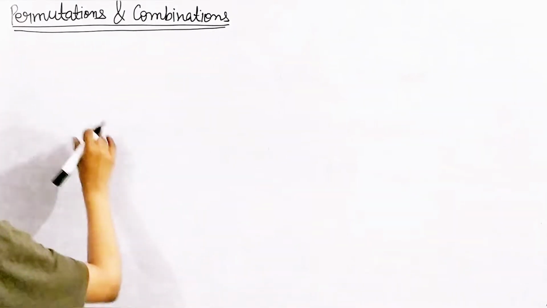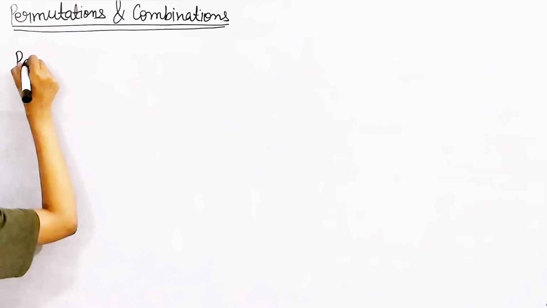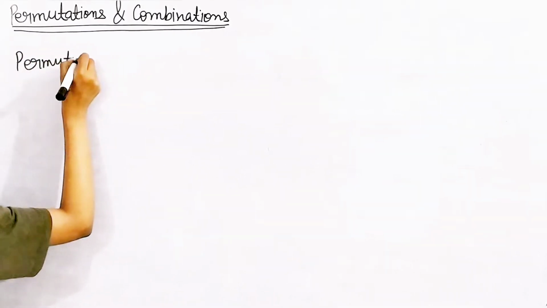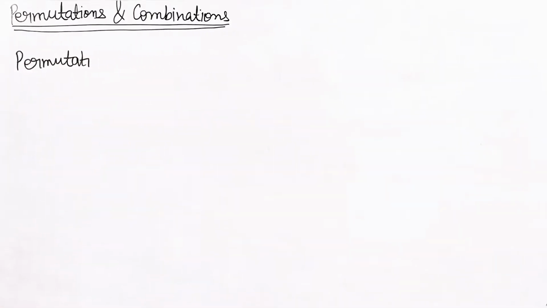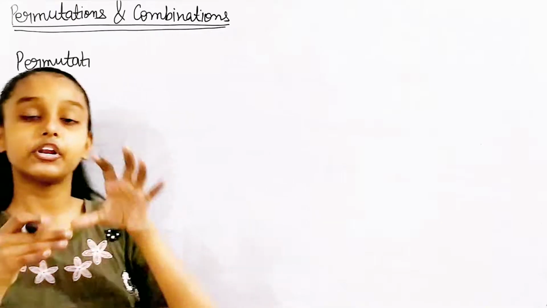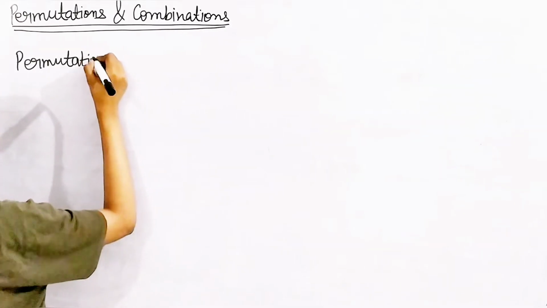First we'll be discussing these two things, so I'll move on to the definitions. It's really simple. Let me tell you what is permutation. Permutation is just an arrangement of a number of objects in a definite order. Okay, in a definite order.